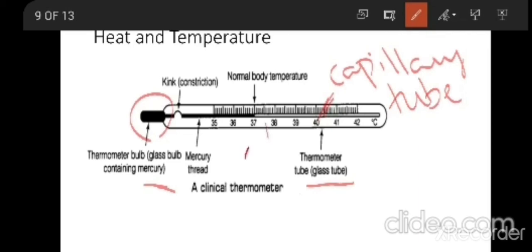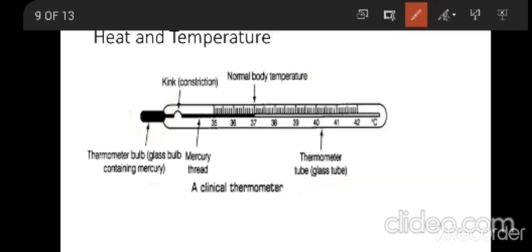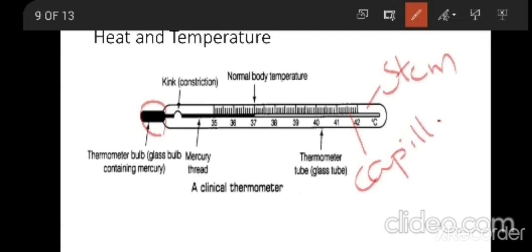And this whole body you call a stem. The last part you call a hook. So these are the parts of a thermometer. Once again, this is the thermometer bulb. This whole body is the stem, and the small tube present inside the thermometer is the capillary tube.